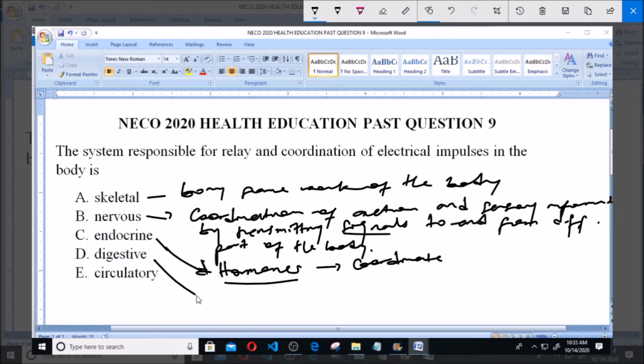Now option D is the digestive system. The digestive system is concerned with food metabolism, that is, the intake, digestion, and absorption of nutrients.